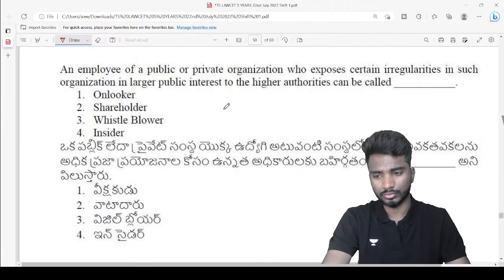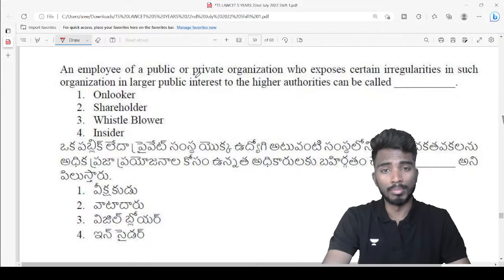Next. An employee of a public or private organization who exposes certain irregularities in such organizations in larger public interest to the higher authorities can be called